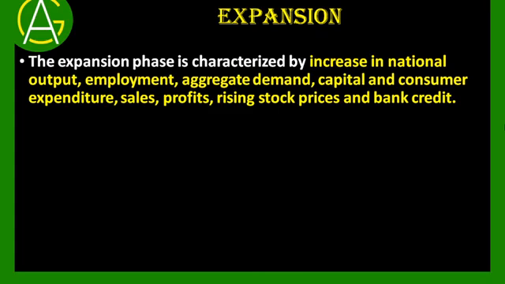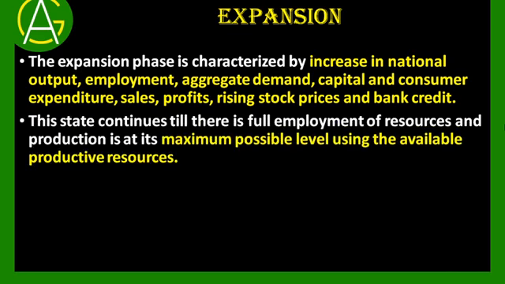So all these things will go on increasing, and there will be positivity in the whole economy. This state continues till there is full employment of resources and the production is at its maximum possible level using the available productive resources. So in this expansion phase, we can say that there is full employment of resources.